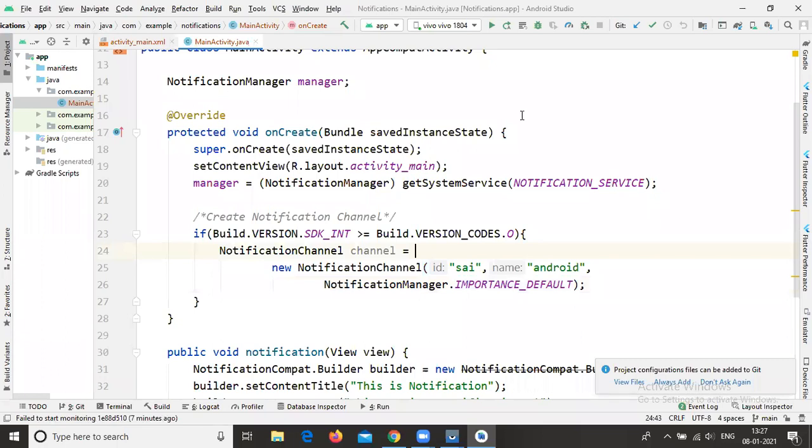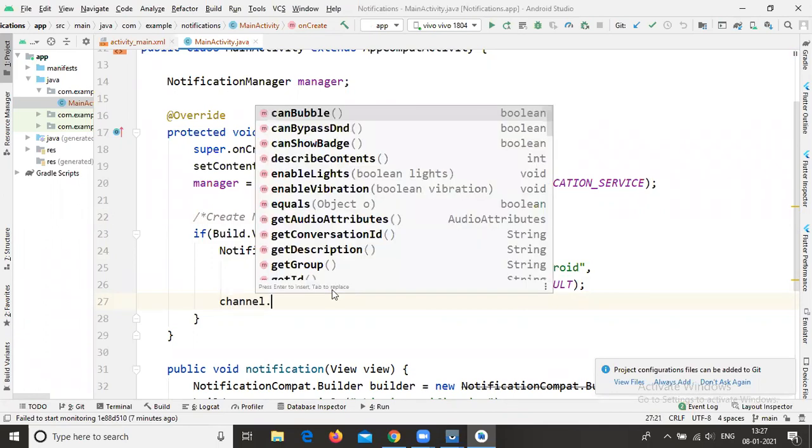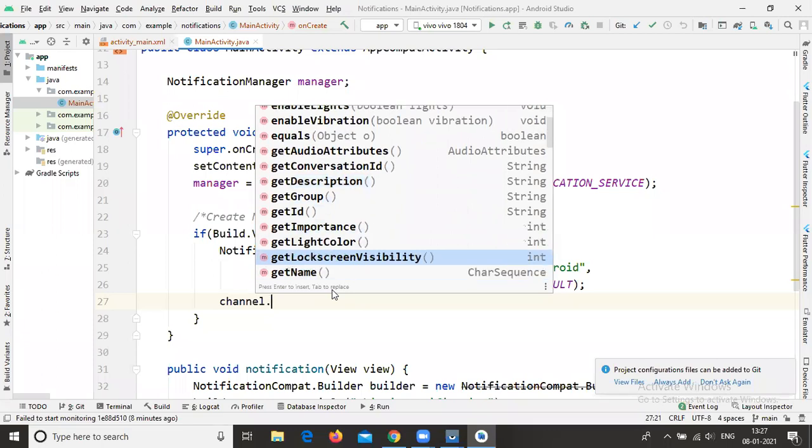After that, you need to set a few properties on this notification channel, like channel dot. These are the properties, like enableLights, enableVibration, getAudioAttributes, getConversationId, getDescription, getGroup, getImportance, getLightColor.